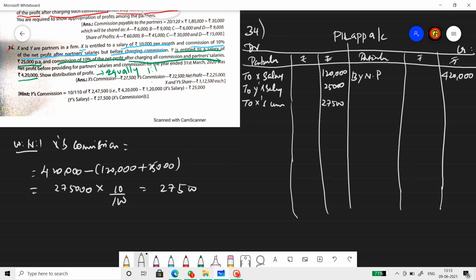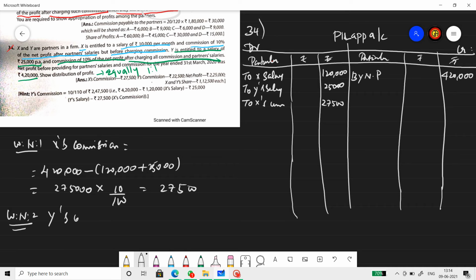Now Y's commission is on the net profit after all the commission and salary. After all the commission, we have just posted X commission. We haven't posted Y's commission. That's what we are about to find. But whenever they say after, we have a formula for that. R by 100 plus R, isn't it? So let's go for working note number 2.